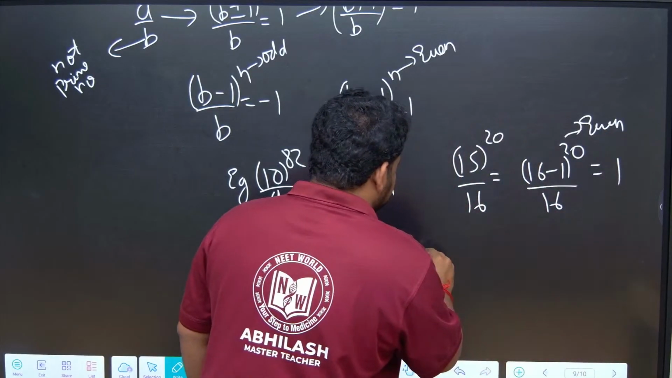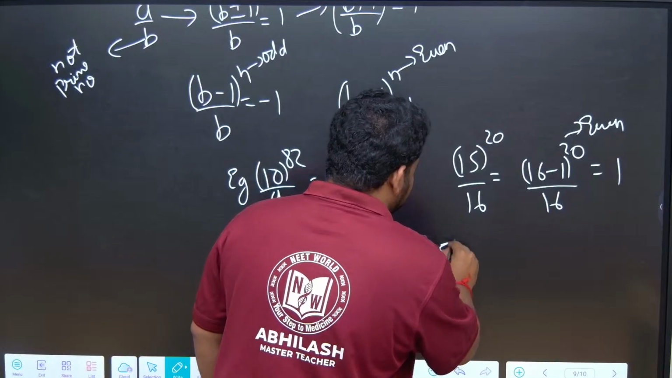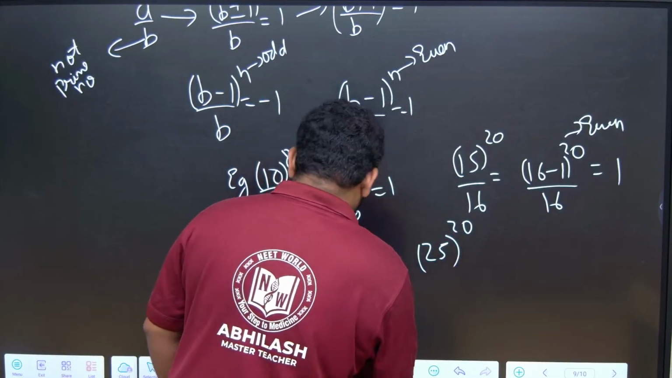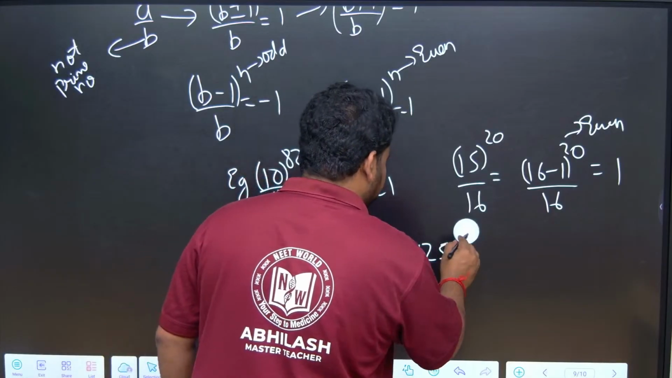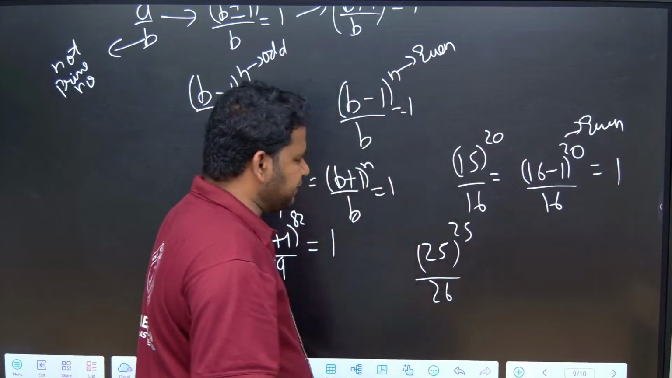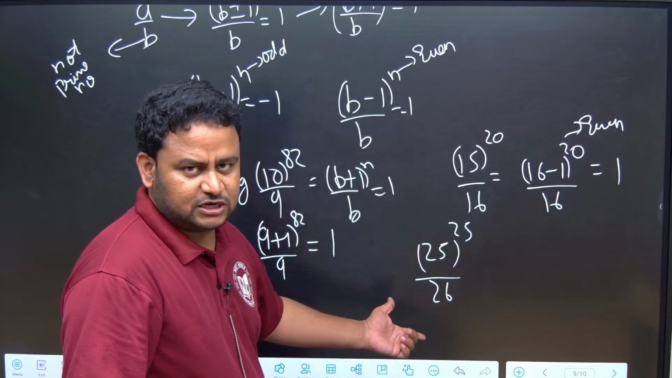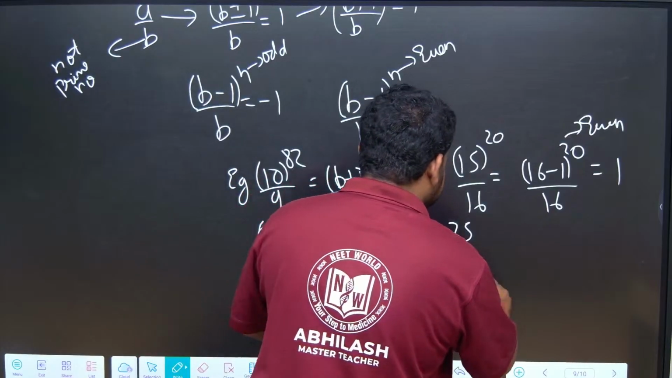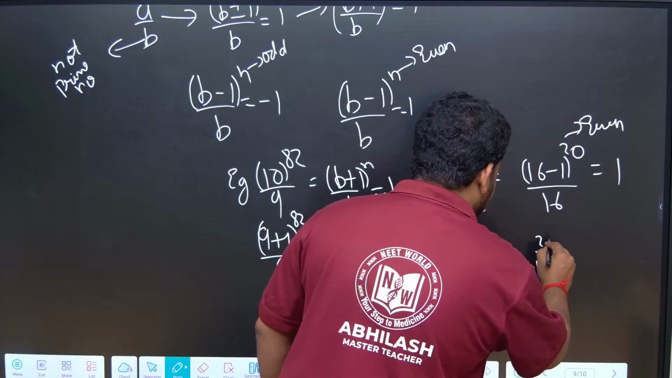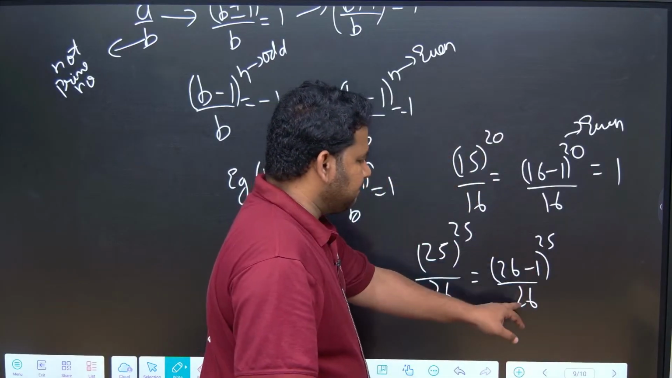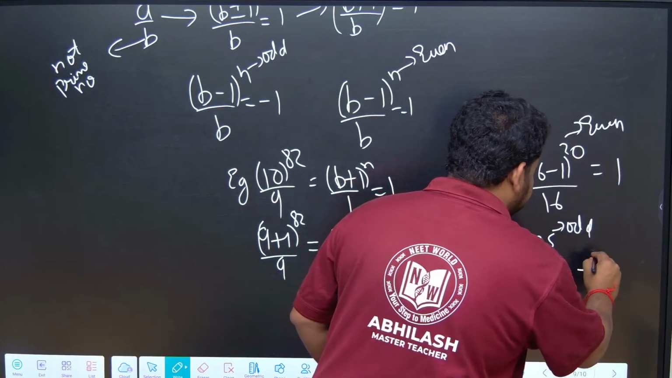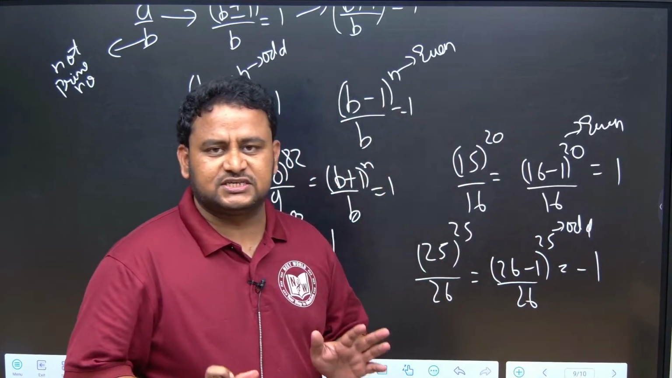Suppose I take 25 to the power of 25 by 26. 26 is not a prime number. So, this 25 can be written as 26 minus 1, to the power of 25 by 26. Here b minus 1 by b, n is odd. So, the remainder will be equal to minus 1.